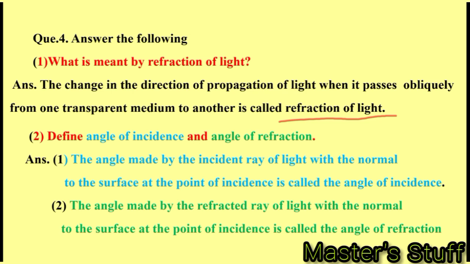Define angle of incidence and angle of refraction. The angle made by the incident ray of light with the normal to the surface at the point of incidence is called angle of incidence, and the angle made by the refracted ray of light with the normal to the surface at the point of incidence is called angle of refraction.